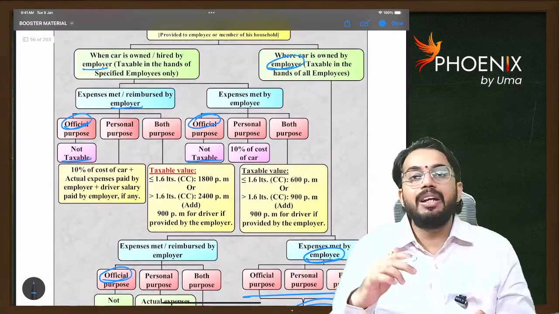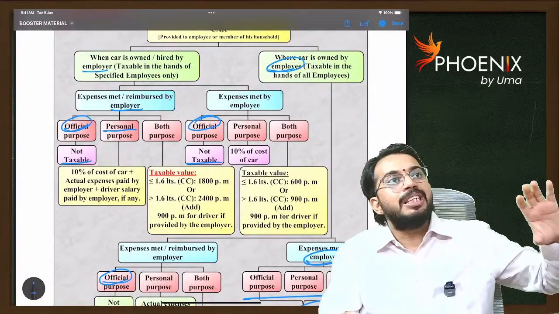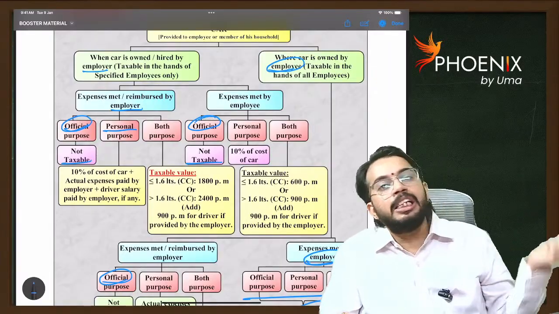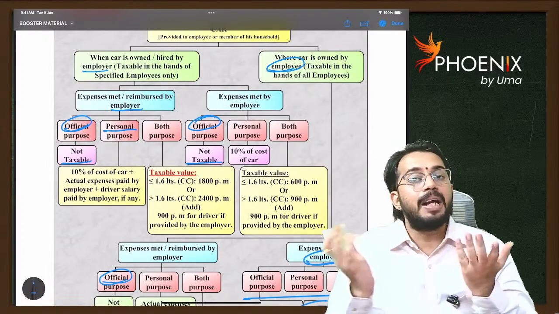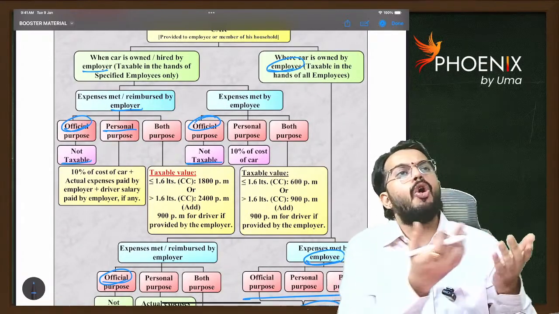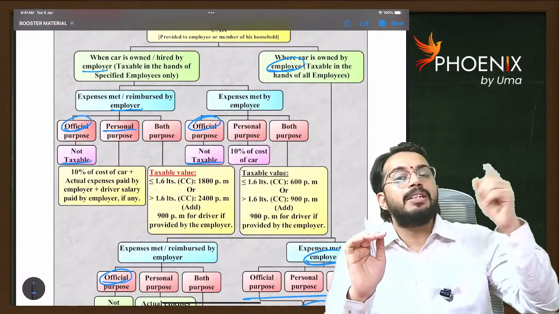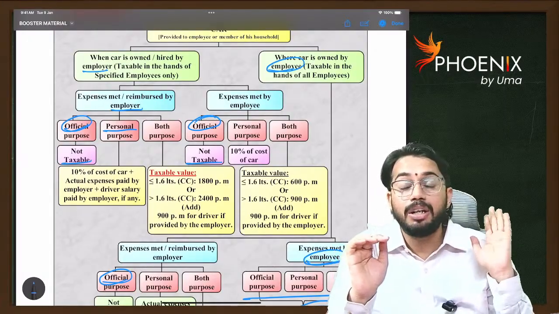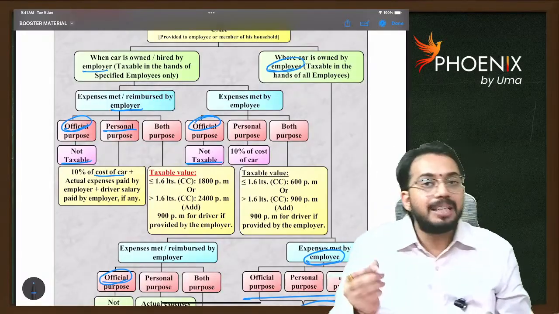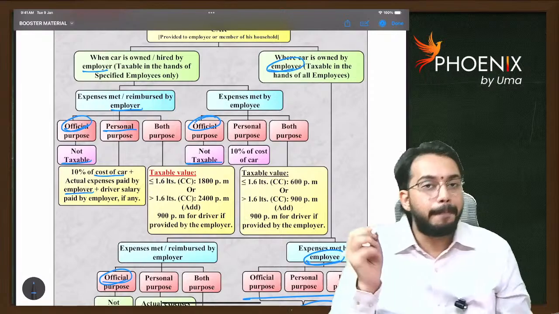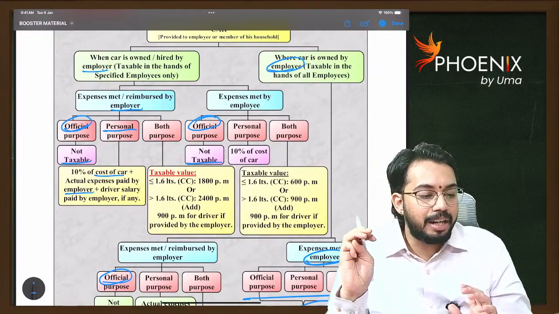Next, whenever the car is used for personal purpose. Let's say Infosys purchased a car, Infosys is paying petrol bills, and I am using the car for my devotional trips, personal purposes. In that case, the total benefit is received by me. So taxable value is equal to 10% of the cost of the car, because the car belongs to the employer. 10% of the cost of car plus actual expenses paid by the employer plus driver salary paid by the employer, if any. Are you able to understand?